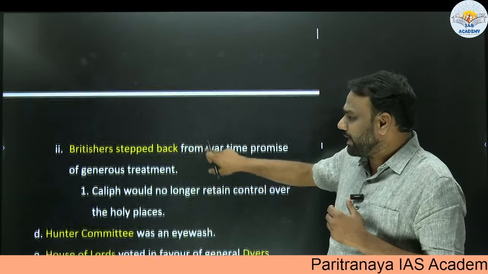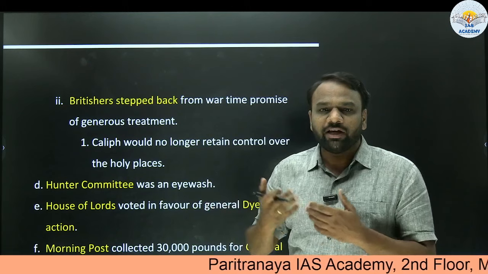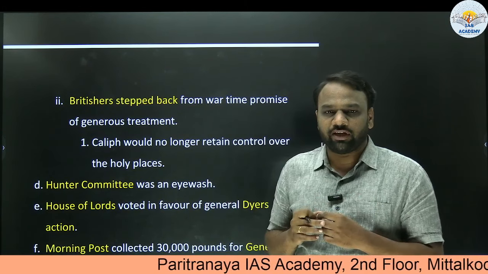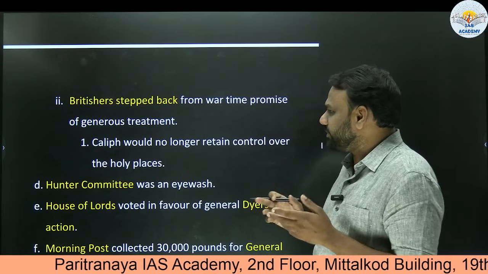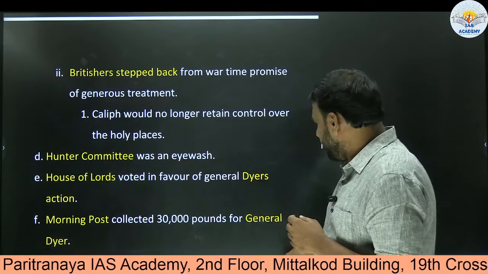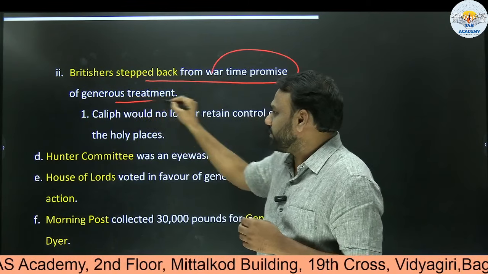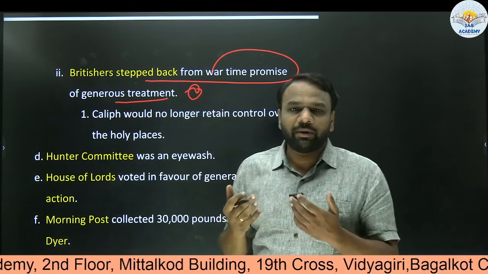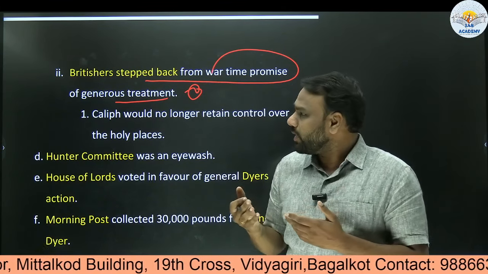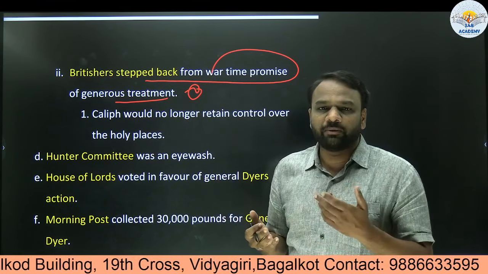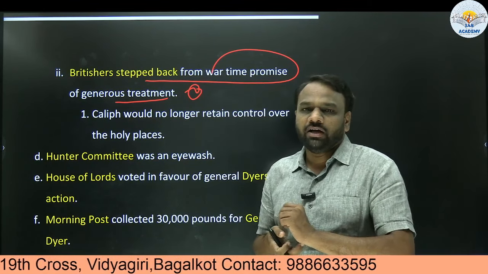But at the same time, they said that once World War I was over, they would return those powers to the Caliph of Turkey. And because of that, a mutual understanding took place between the Britishers and Muslims. But the Britishers stepped back from their wartime promise of generous treatment. They had promised to give back those powers after World War I, but once the war ended, the British did not keep their promise. So they stepped back, and this angered the Indian Muslims.